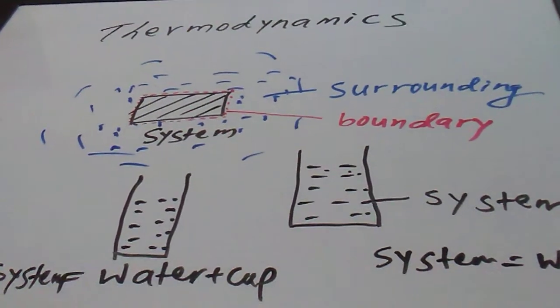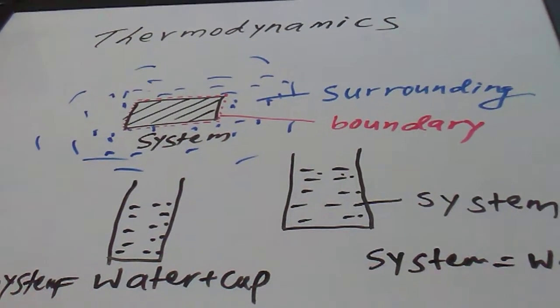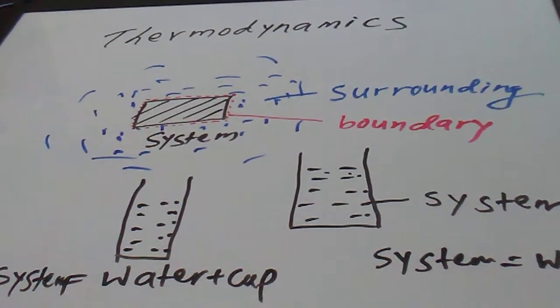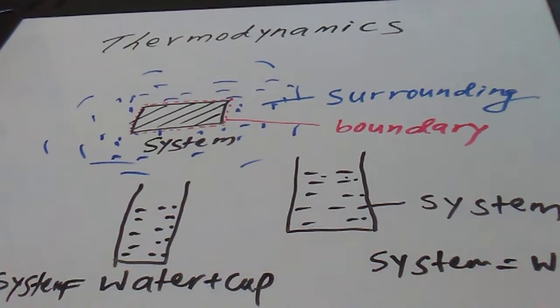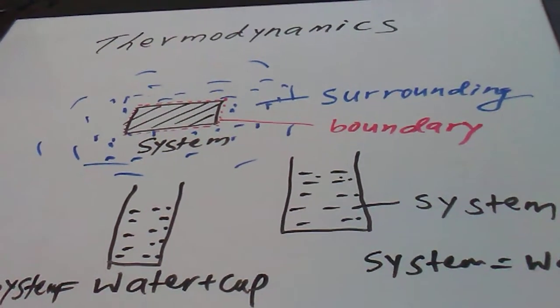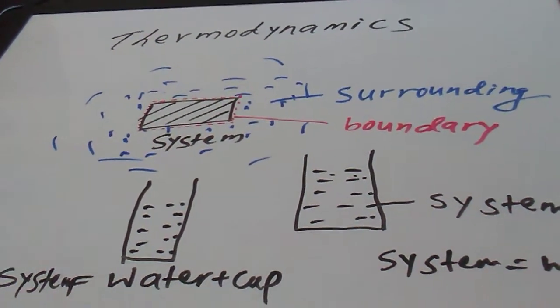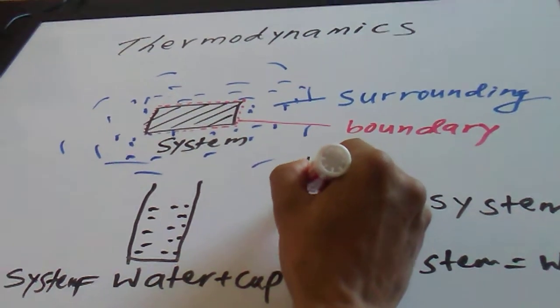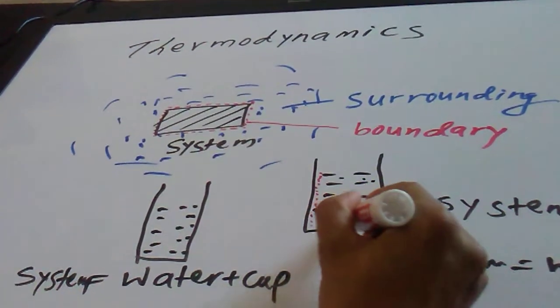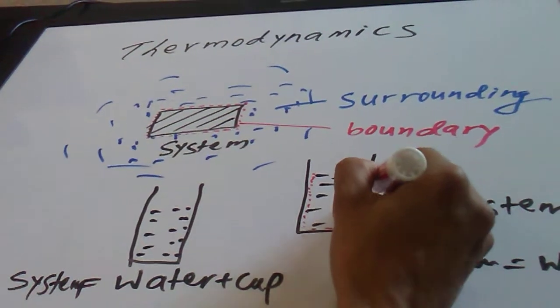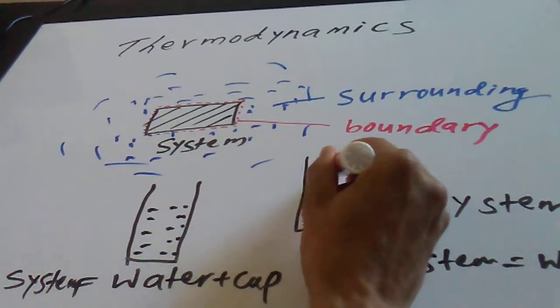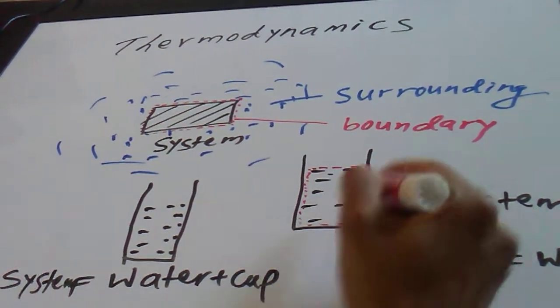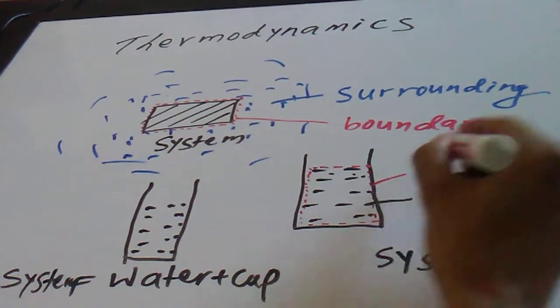Now, what is the boundary line in this case? Let's find the boundary line. Since the system is the water, we have to draw an imaginary line between the system and the surrounding. You see that this dotted red line now becomes the boundary line.